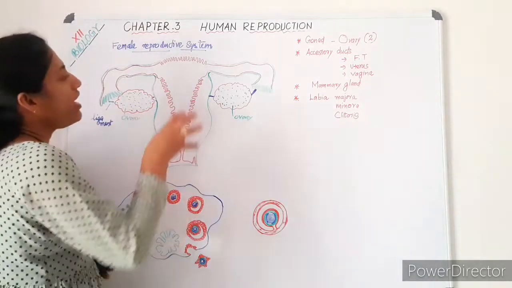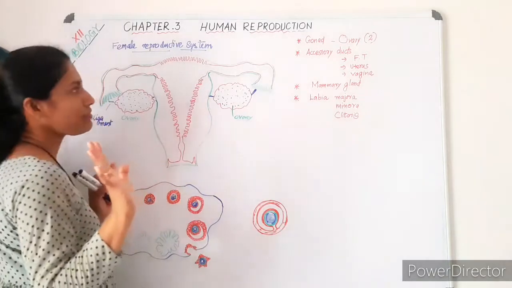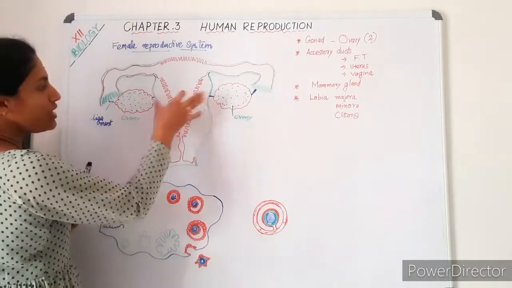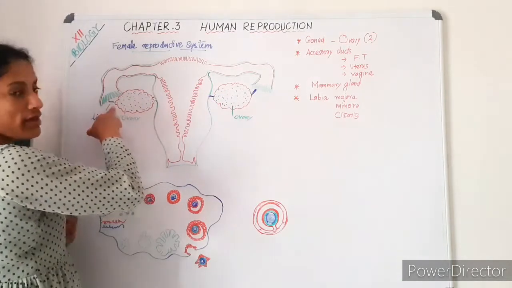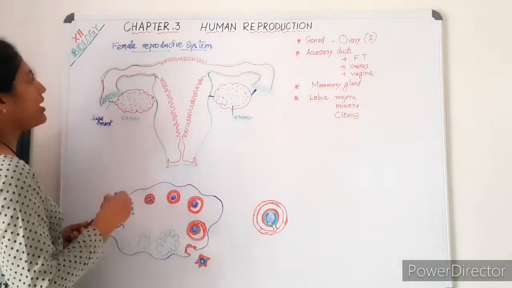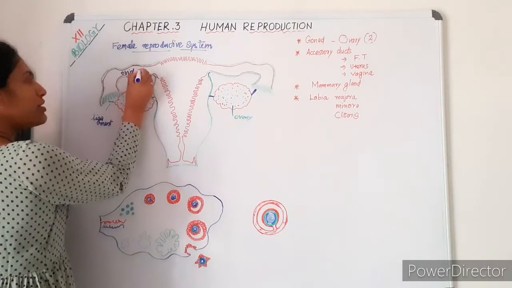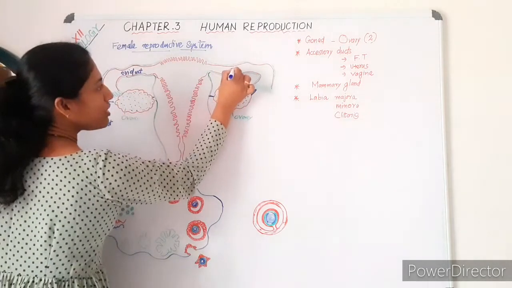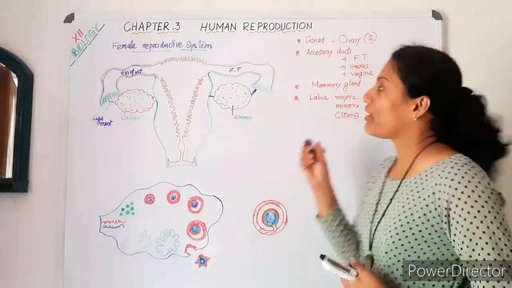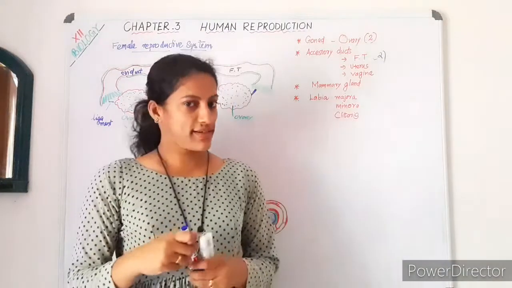Then about the structure of the ovary, we will have a detailed discussion later. So understand, the ovary is connected through ligaments to the oviduct, which is also known as the fallopian tube. I have marked FT there, fallopian tube. Another name of the oviduct is fallopian tube, and that is also two in number, one on each side.